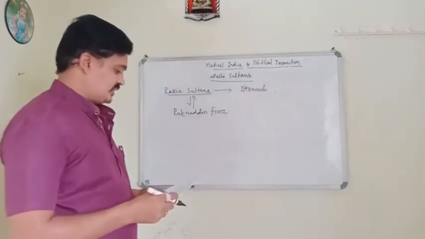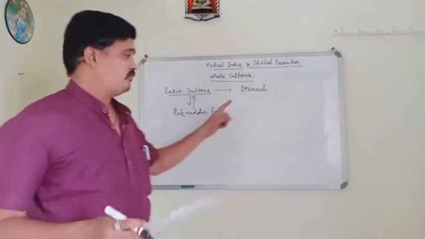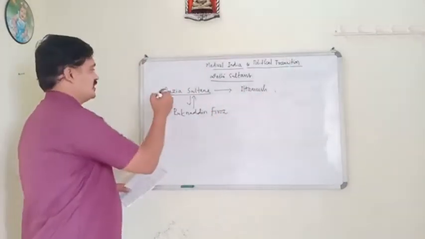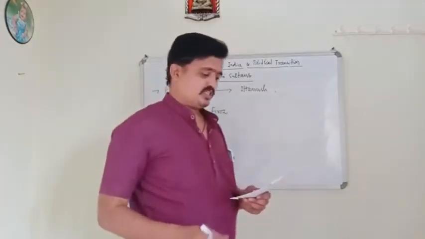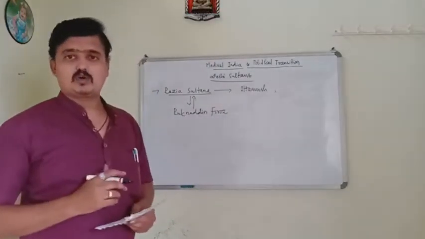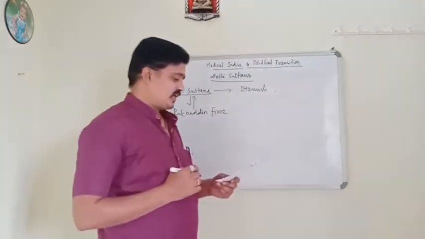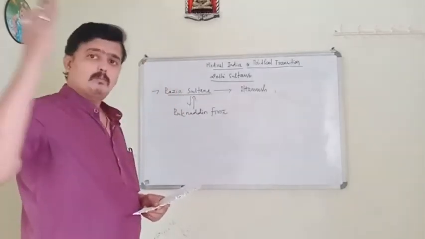She was the first woman to ascend the throne of Delhi, and she earned the title Sultana. She also established her rule from Sindh to Bengal.